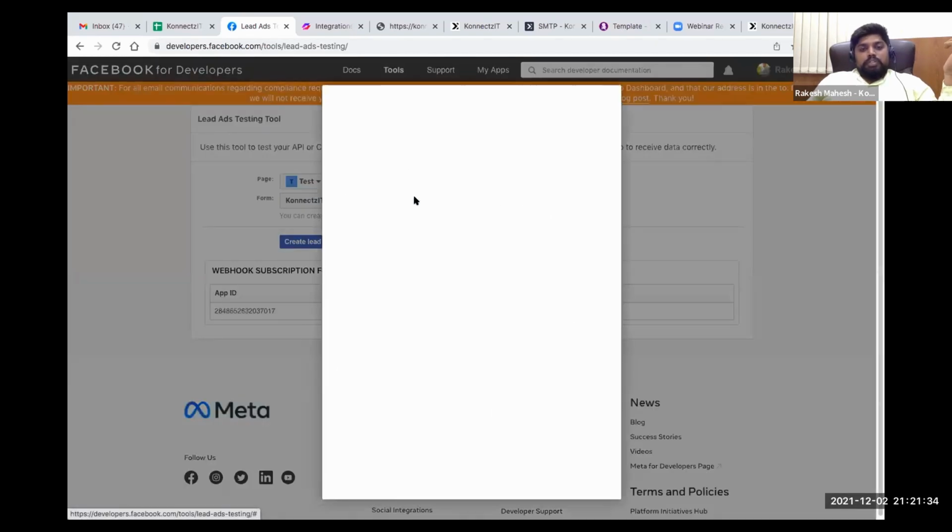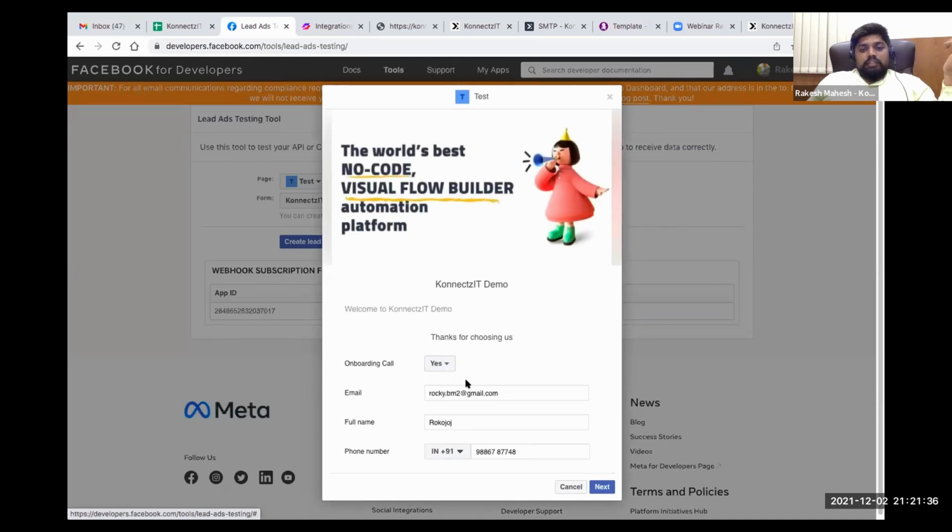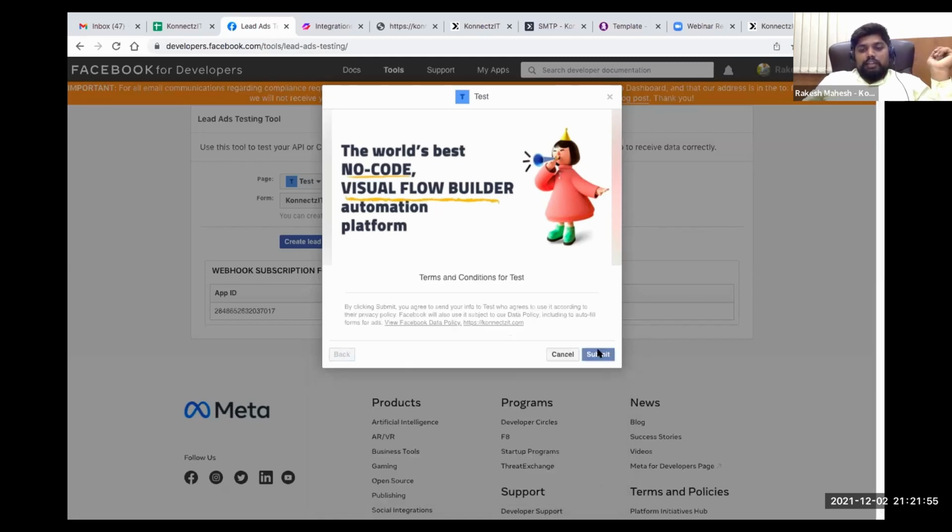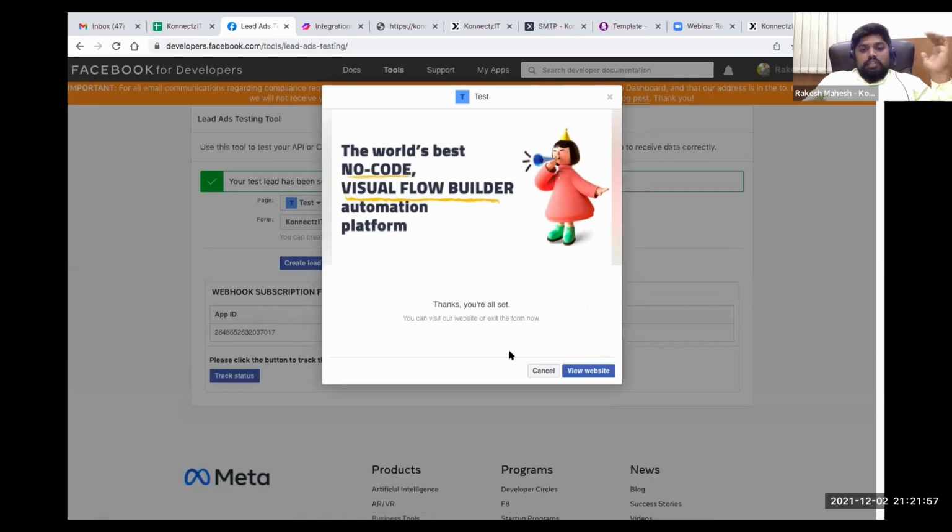Probably I'm going to use any record, so I'll just use John Doe. Okay, so I'm going to do this. I will name it John Doe, and let it be any phone number. So I'm just giving a random phone number and clicking on next and then submit. So yes, my form is submitted successfully.